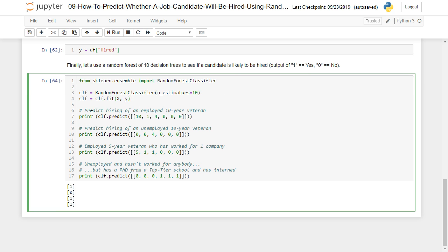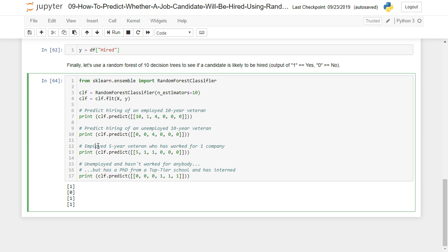So let's take a look at some predictions here. What if we have a 10-year veteran who's currently employed? All right, so here's 10, meaning number of years they've been employed, currently employed, and the first value is 1. So this guy got hired, or girl. We're going to predict the hiring of an unemployed 10-year veteran. And as we can see, this person was not hired. Okay, so apparently employment can be a factor.